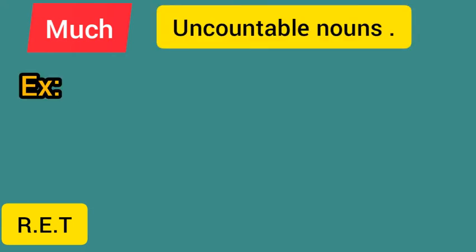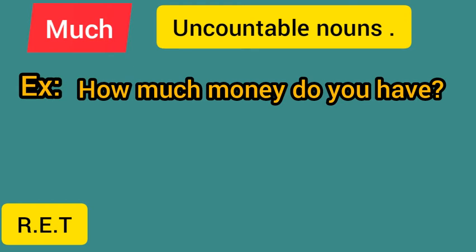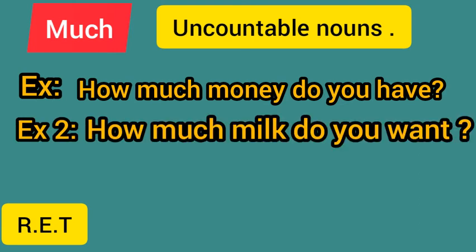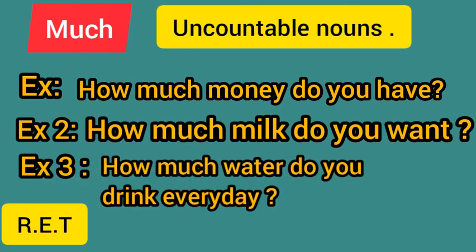For example, how much money do you have? In this sentence, money is the uncountable noun. Next example. How much milk do you want? In this sentence, milk is the uncountable noun. Okay? How much water do you drink every day?